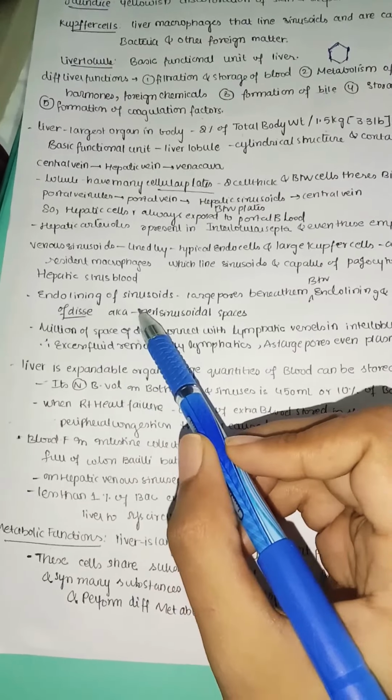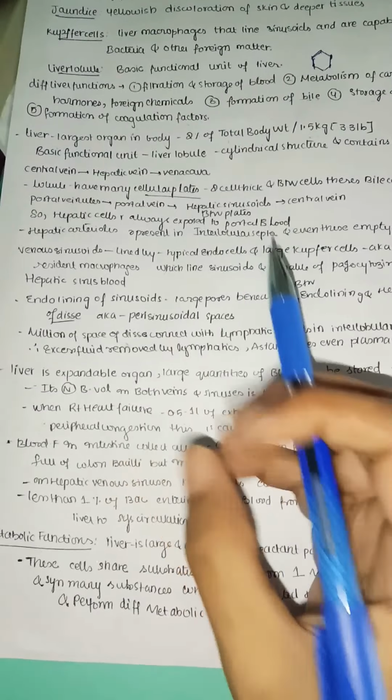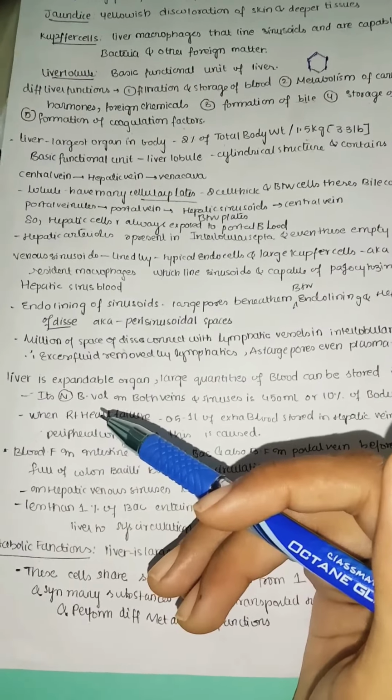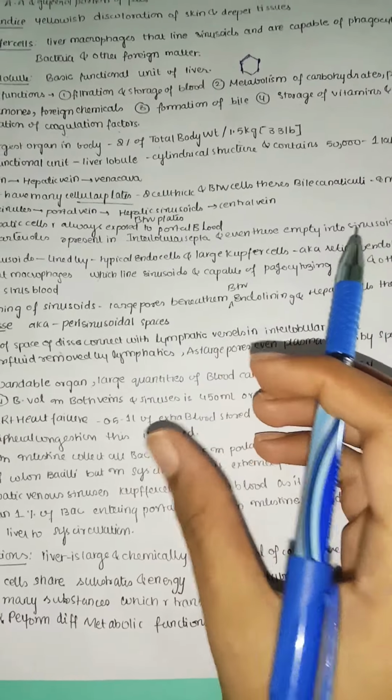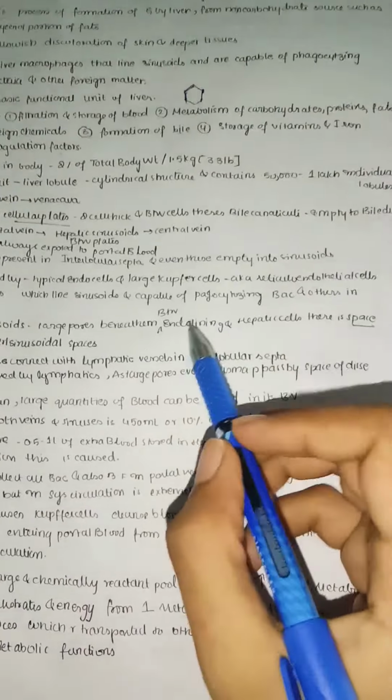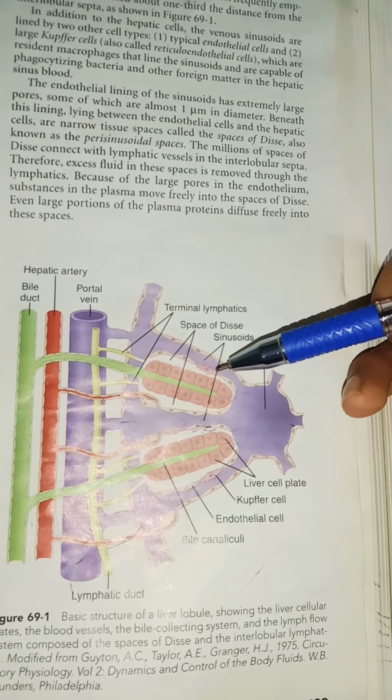The endothelial lining of sinusoids has large pores, hence the name sinusoids, right? Since they have large pores, there is easy transport of substances. Here is one more structure we need to see.